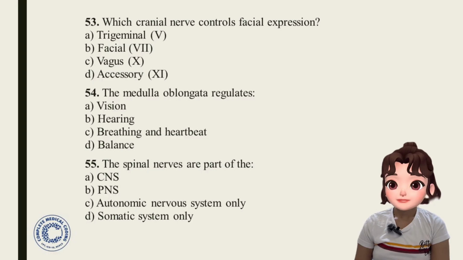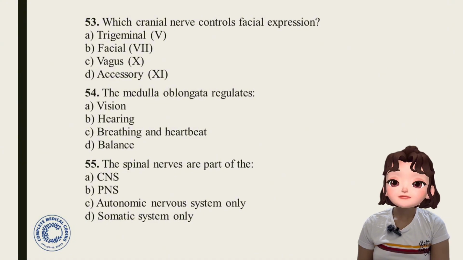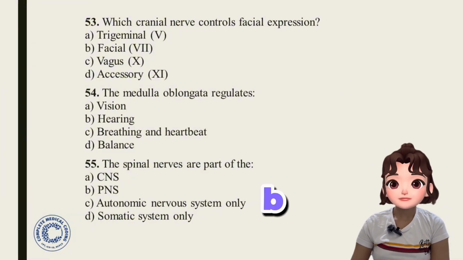Now 55. The spinal nerves are part of the CNS, central nervous system, PNS, peripheral nervous system, autonomic nervous system only, somatic system only. So spinal nerves are part of which nervous system? It is the peripheral nervous system. Option B, peripheral nervous system. Okay.